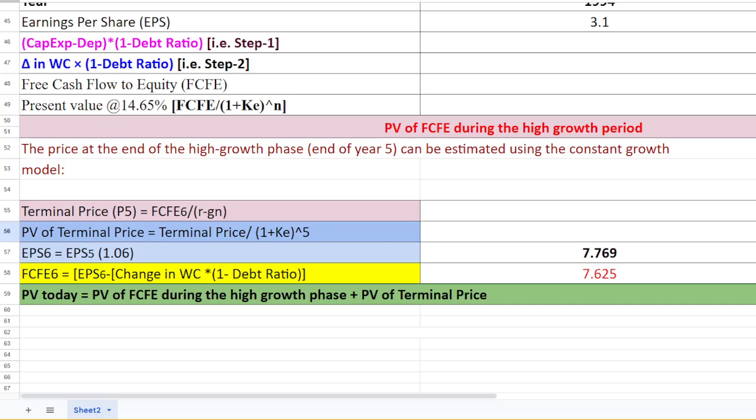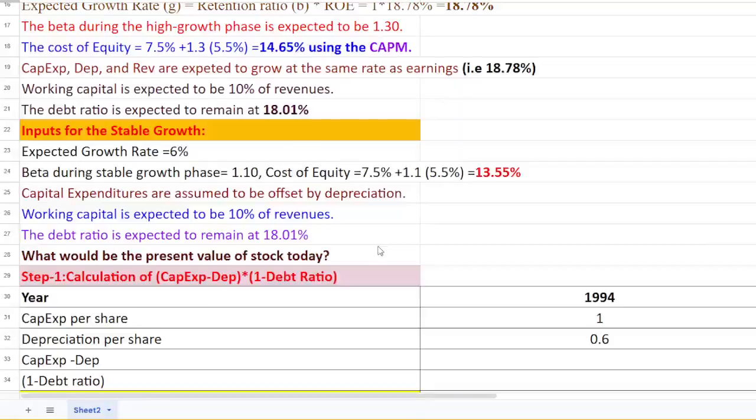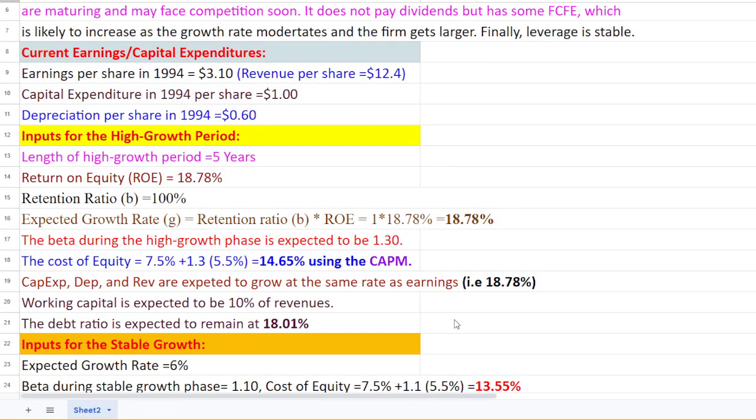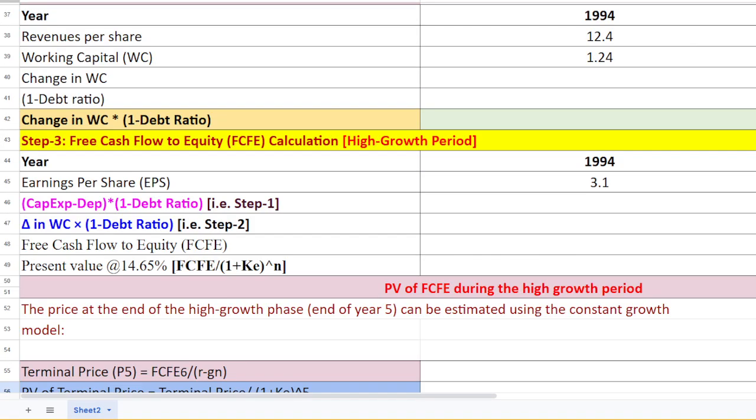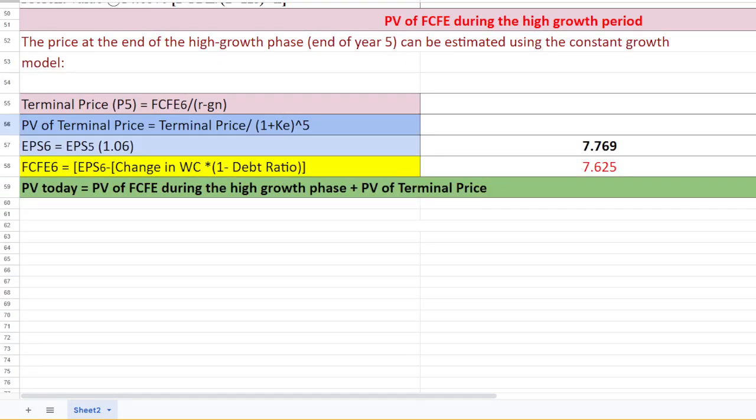The present value of the terminal price would be simply this value divided by 1 plus K. But remember, friends, our cost of equity capital here is not 14.65. During the stable period, our cost of equity capital is different, that is 13.55, because of the decrease in the beta value, which is the measure of systematic risk. So we have to use 13.55 over the 5-year period.